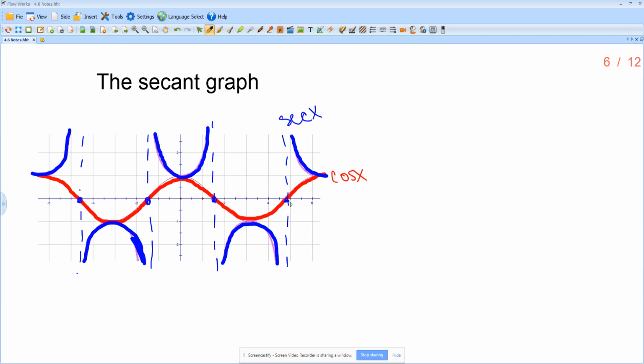When we go through the graphing of secant, there's going to be 2 ways that you can do it. One of them requires that you draw cosine first, and then one of them is just using the points of secant. And I don't particularly care which one you do. So if we think about the points for cosine, cosine is 1, 0, -1, 0, 1. And if we're talking about secant, secant is the reciprocal of this. So 1, undefined, -1, undefined, 1. Notice there are no zeros, and in blue, I never touch that x-axis because there are no zeros.